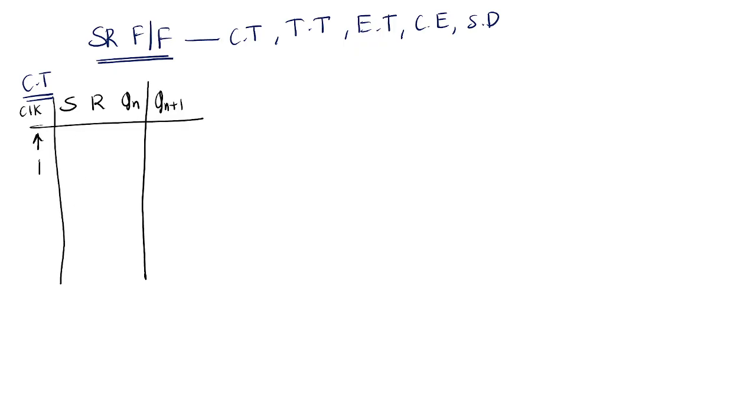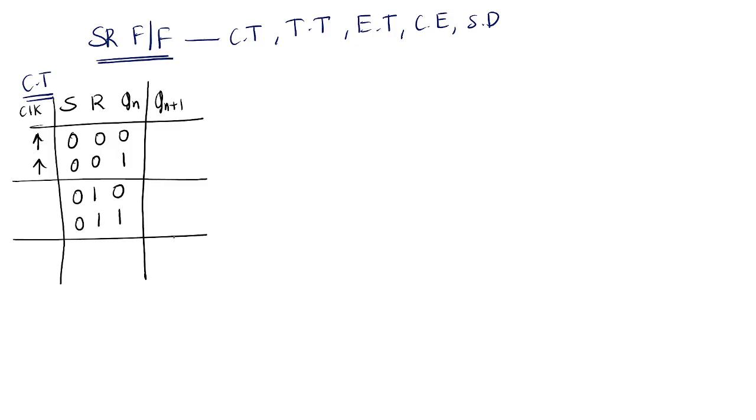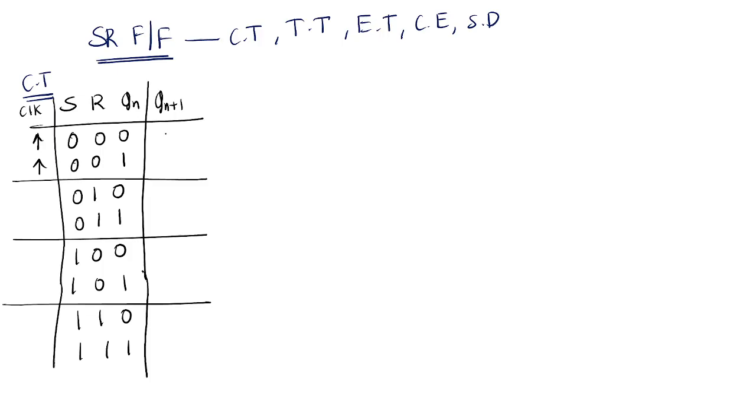So what are the possible combinations? 0 0 0, 0 0 1, 0 1 0, 0 1 1, 1 0 0, 1 0 1, 1 1 0 and 1 1 1. So what is the state?